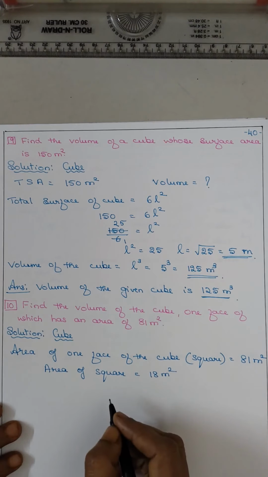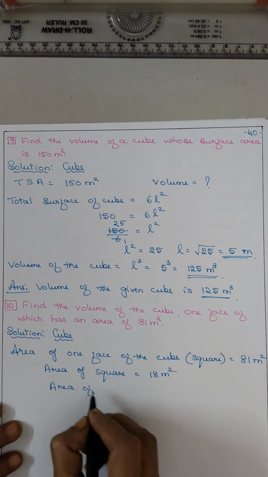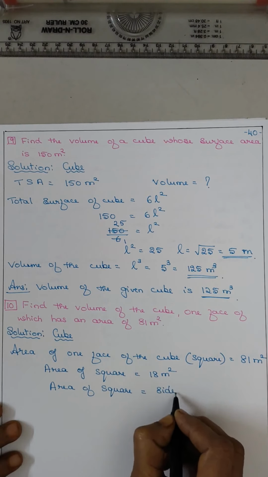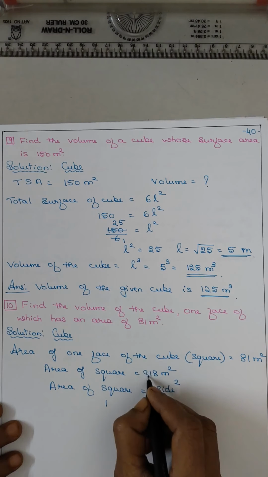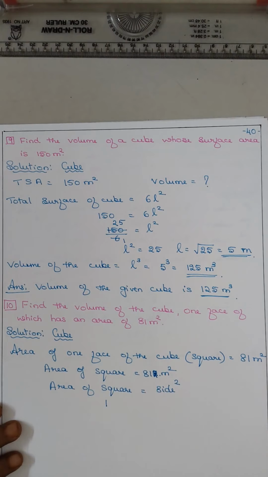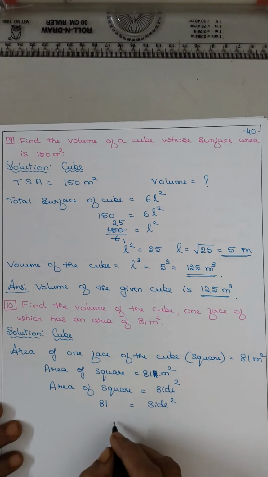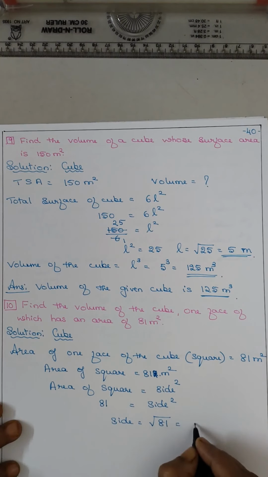So how much will the side be? What is the formula? Area of square is equal to side square. So 80, sorry, it is 81. I have written 18. Sorry. So it is 81 meter square. So 81 is equal to side square. So side will be how much? Square root of 81. Square root of 81 is 9. You got 9 meter. Hope you understood.